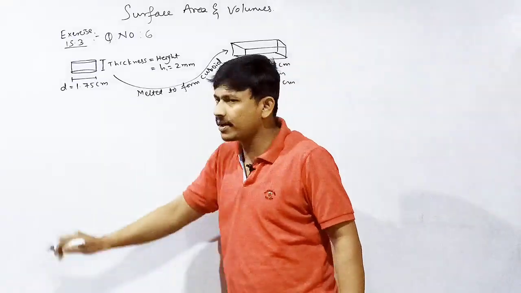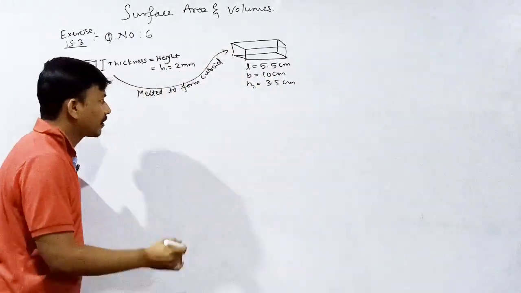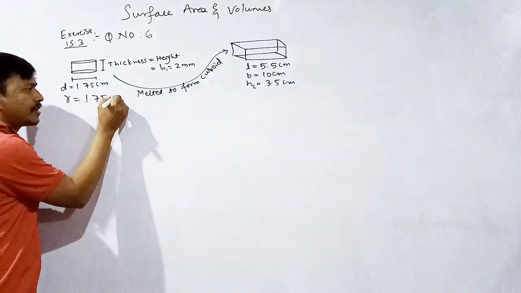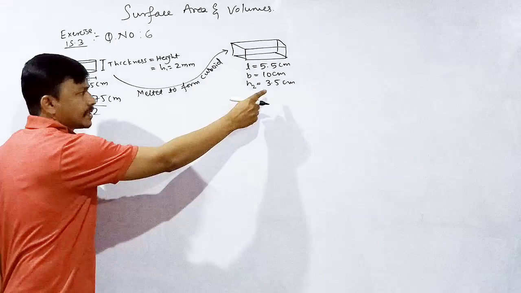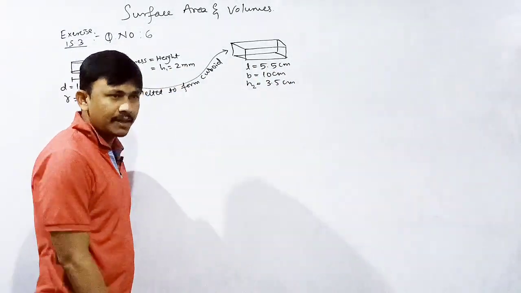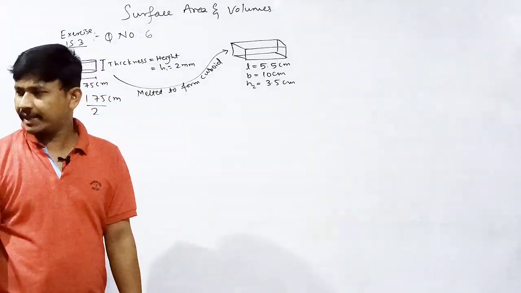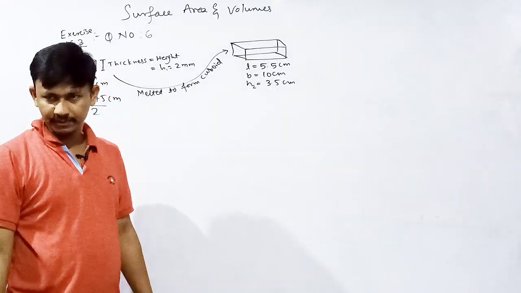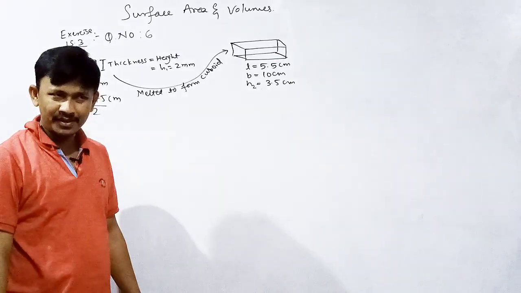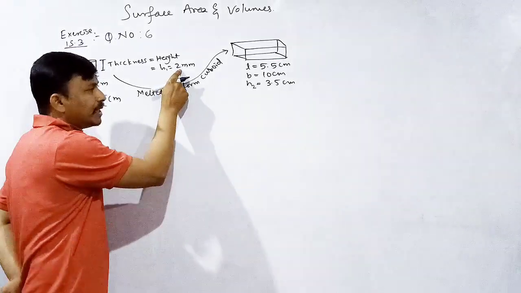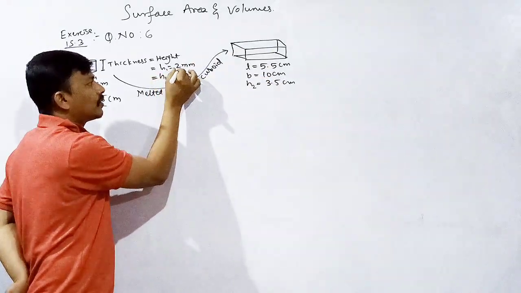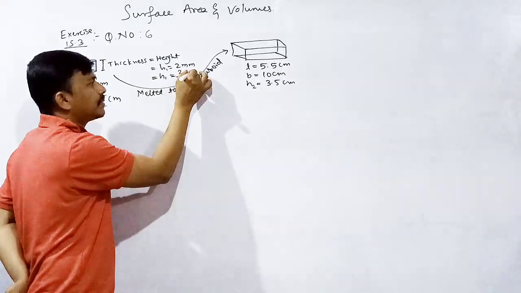The diameter is 1.75. What is the radius? 1.75 divided by 2. This is centimeter. This is also centimeter. This is millimeter. We need to convert into centimeter, divided by 10. Understood? Okay. 10 millimeter is equal to 1 centimeter. So to convert millimeter into centimeter divide by 10. This is equal to H1 is equal to 2 by 10 centimeter.